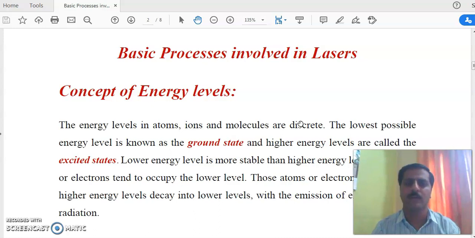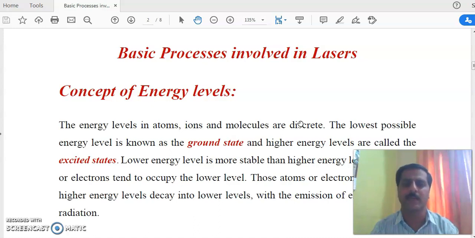If we have values of the levels, for example, n is equal to 1, 2, 3, 4, 5, these values come after an equal interval, that is 1 plus 1 is 2, 2 plus 1 is 3, 3 plus 1 is 4. So these values are coming in equal amounts, so they are discrete.